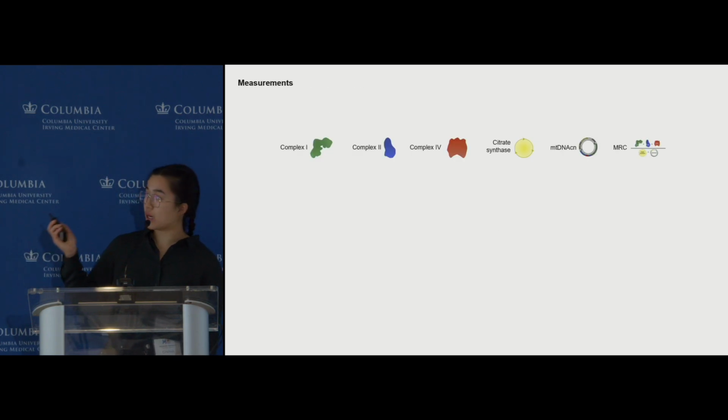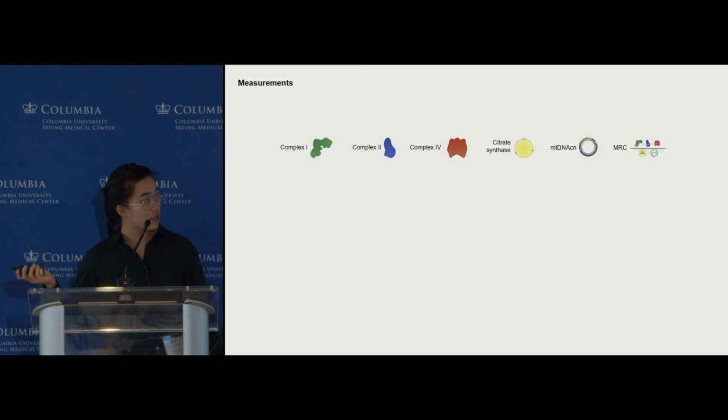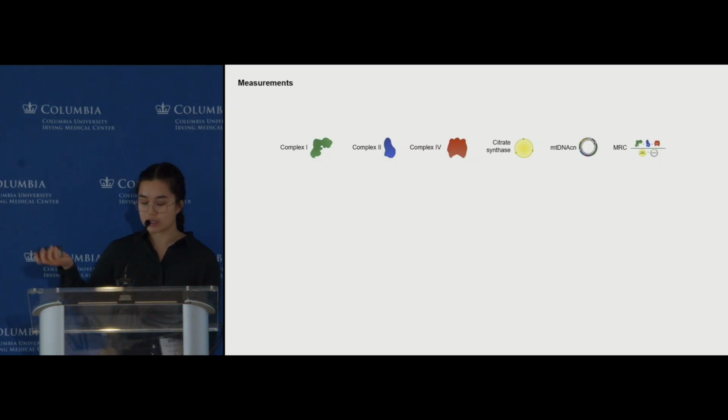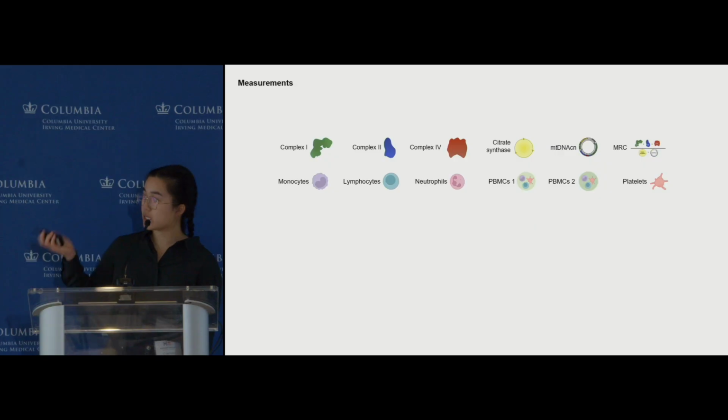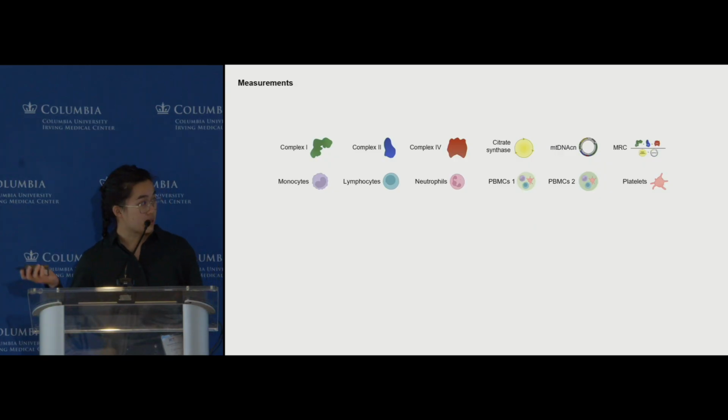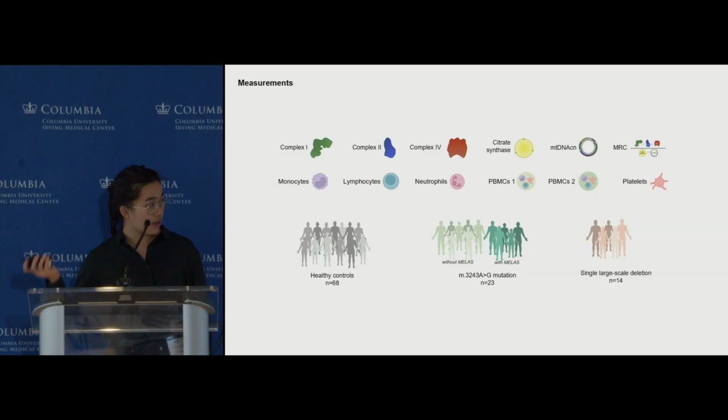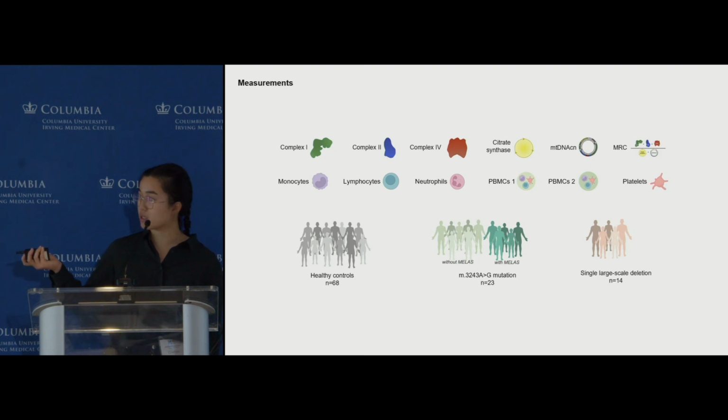And so in MiSBIE, I quantified these individual variables, so complex 1, complex 2, complex 4, citrate synthase activity, mitochondrial DNA copy number, as well as the calculated combined MRC index. We did these in specific immune cell subtypes, so monocytes, lymphocytes, neutrophils, PBMCs collected from 2 time points during the day, as well as platelets. This was done in both healthy controls as well as the mitochondrial disease patients, both those with the 3243 mutation as well as those with the single large-scale deletion.